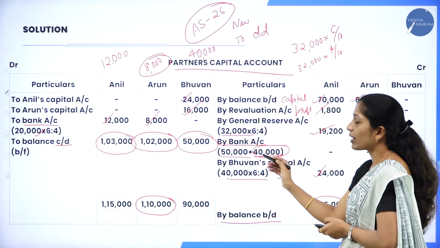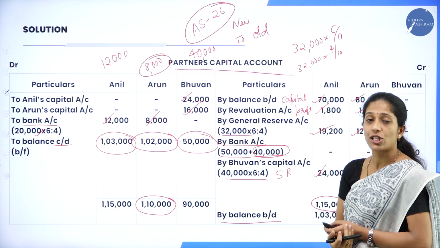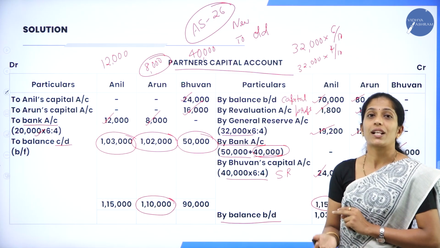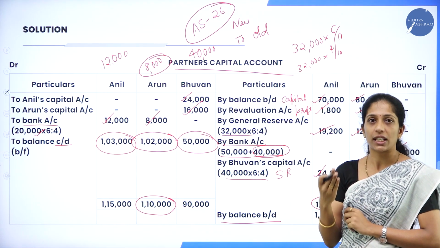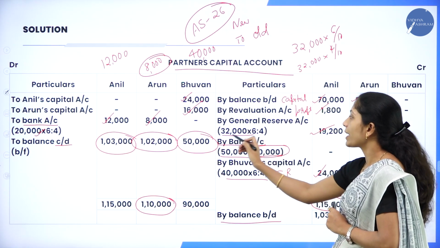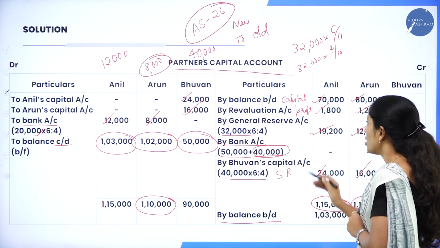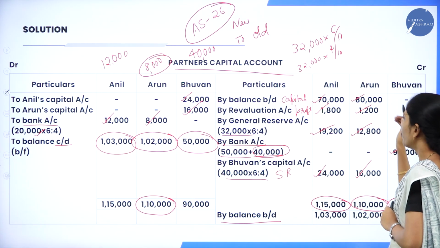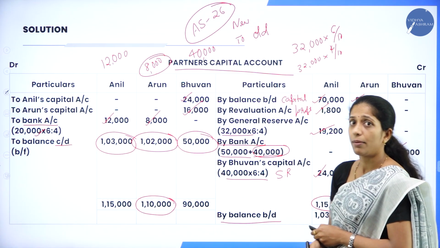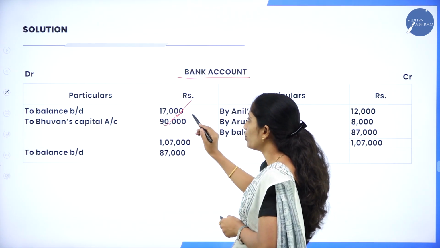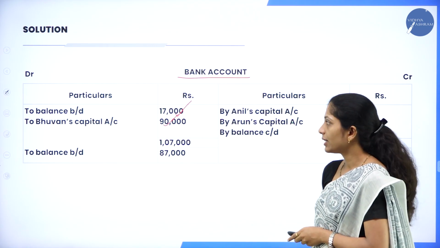Next we have to record the capital as well as goodwill which is brought by the new partner so that the bank balance of the organization increases. Right? So we had recorded an entry here by bank account. So how do we record? To Bhuvan's capital account. How much? 90,000. To Bhuvan's capital account 90,000.